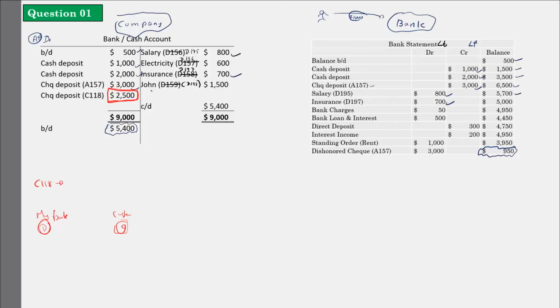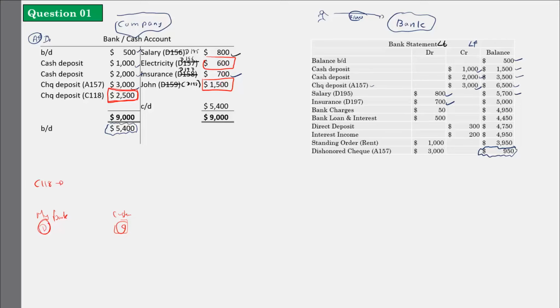For John, I have made a payment, D198, and D198 is also not there. So if you look at the credit side of my bank account, D196 is missing and D198 is missing. That means for the electricity, I have given check D196. How much is that? A 600 check. For John, I have given check D198, a 1,500 check. But the problem is, even though I have given the checks to these people, they have not gone to the bank and they have not withdrawn the money.